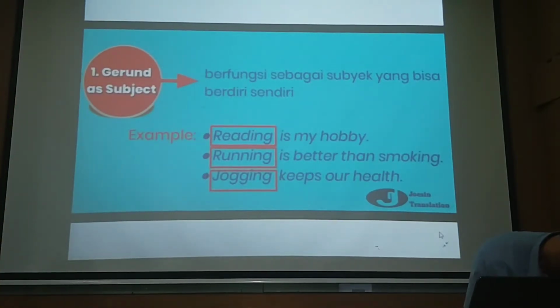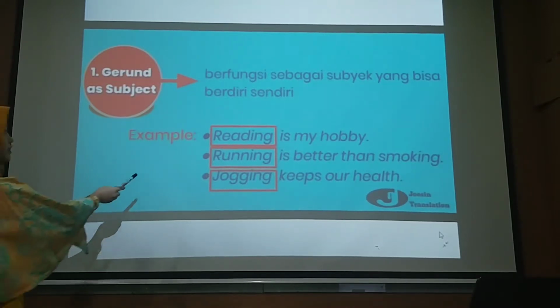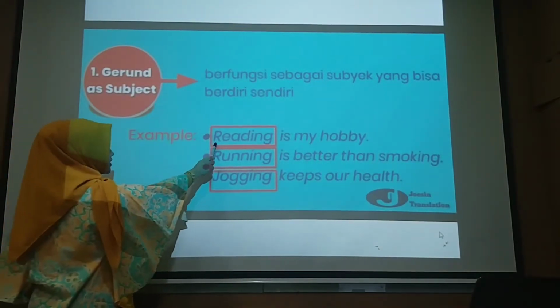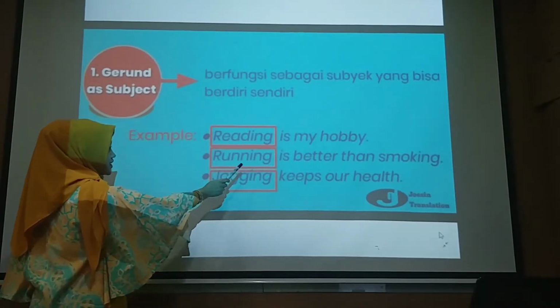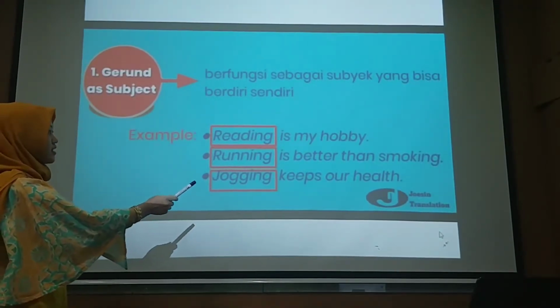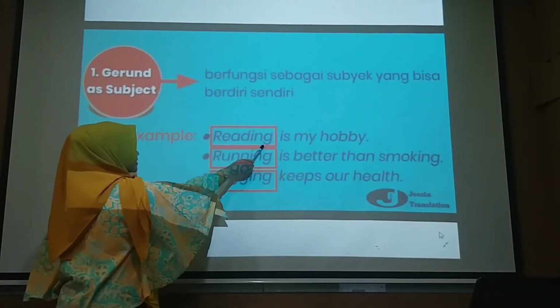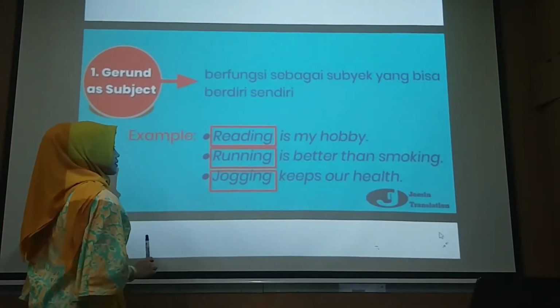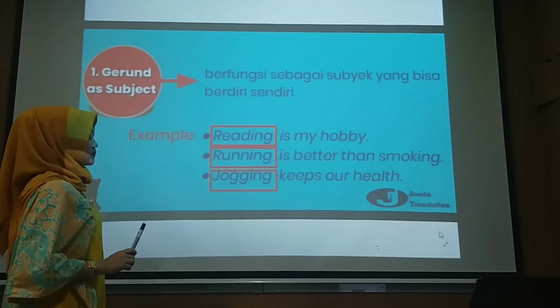Number 1, gerund as subject. The function as subject, and the example is reading is my hobby. Running is better than smoking. Jogging keeps our health. The reading is a gerund, not the verb.